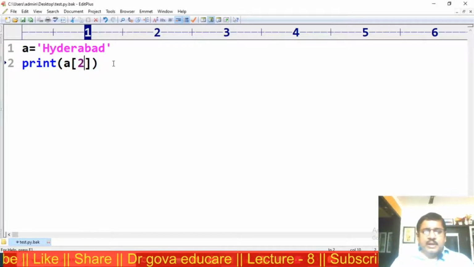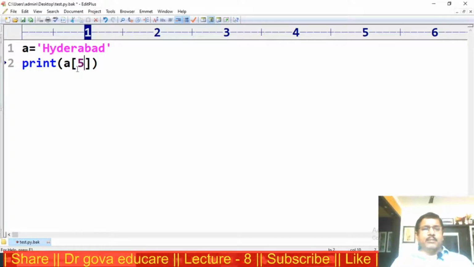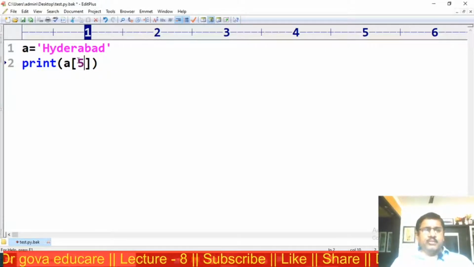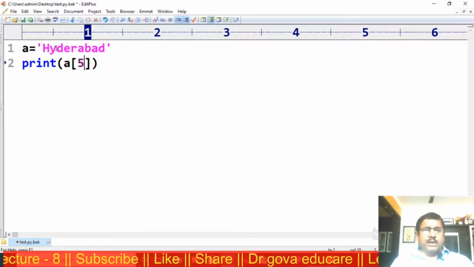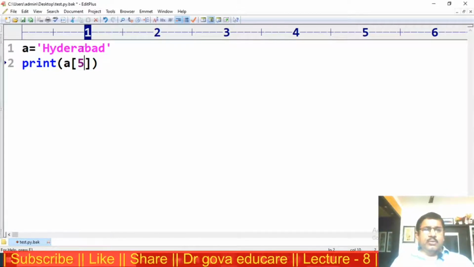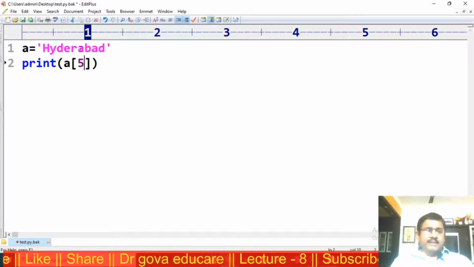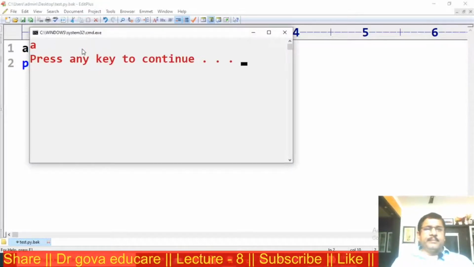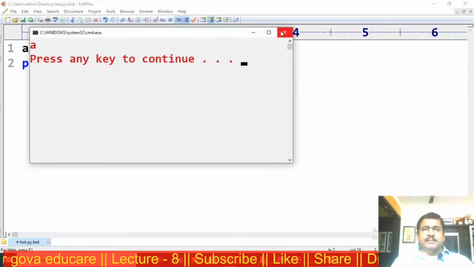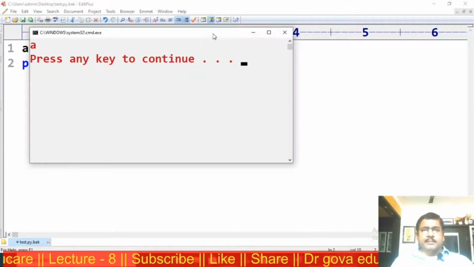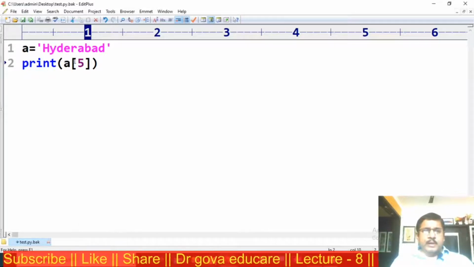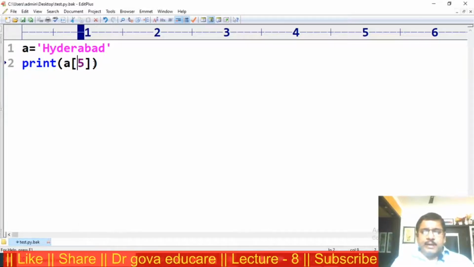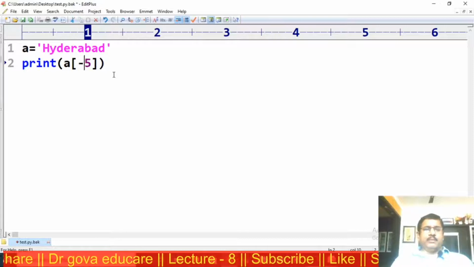Suppose I am providing 5. 5 is a positive value, that is in forward direction: 0, 1, 2, 3, 4, 5. The output is A. Now I am providing negative value minus 5.